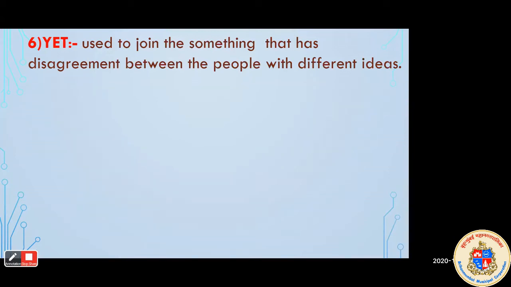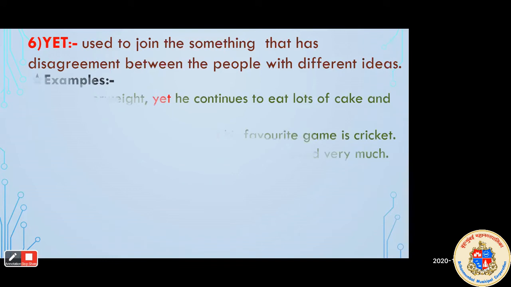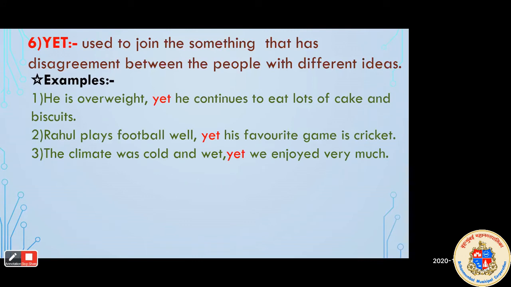That's why they react on the opposite side. At that time, we have to use this conjunction. So with the help of these examples, we can easily understand that. Some examples are given here of the conjunction. Can you read these sentences?